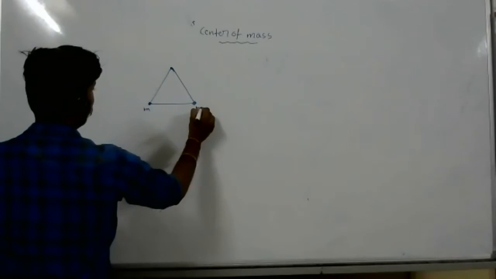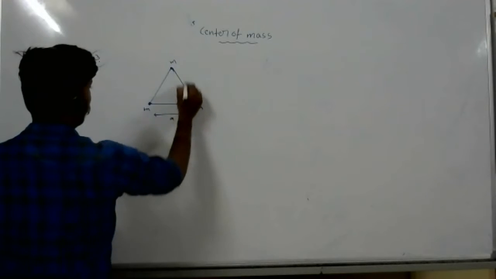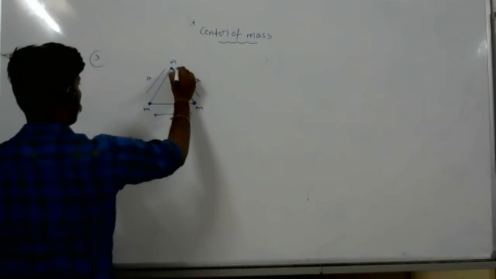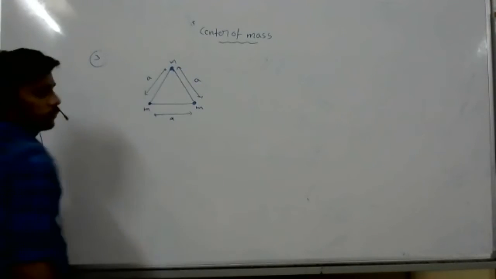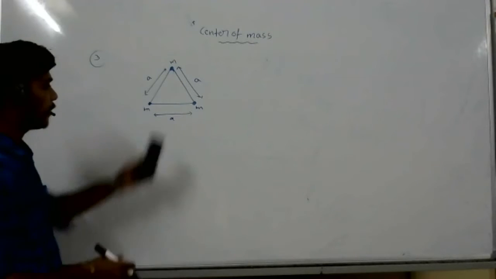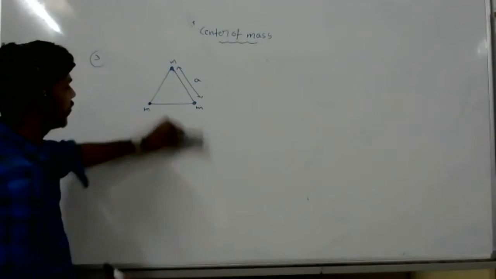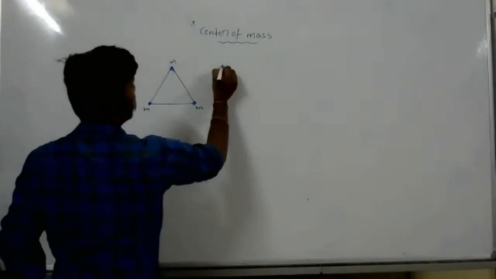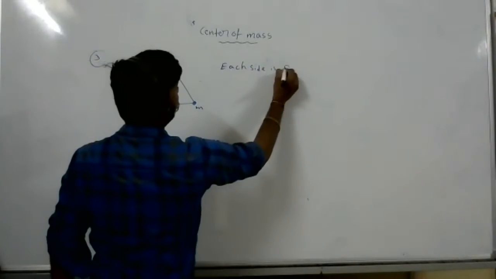Masses M, M, M, and sides A, A, A. Everything is A. So each side is A, because when we are drawing, each side is A.